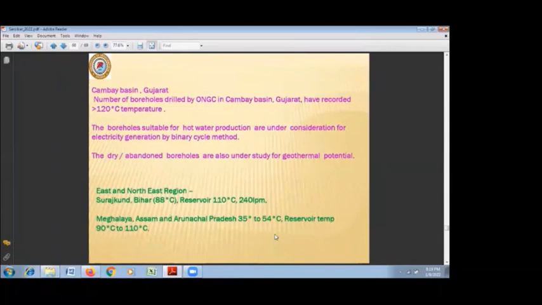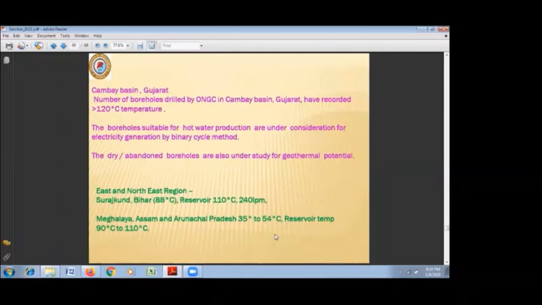We have some other fields in India which are not very common and very popular, but they are still useful. One of the most important is the number of boreholes drilled by the ONGC in Cambay Basin for oil and gas investigation. Some of them were producing also, and some of these boreholes have recorded temperatures of more than 120 degrees centigrade.